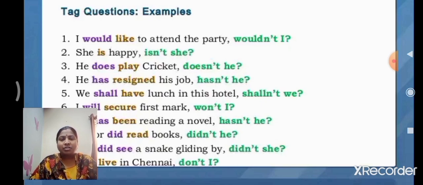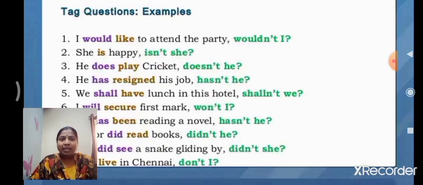Next, third example. He does play cricket. When we are told the third statement, he plays cricket, how can we divide the verb? Plays is V1 plus S form. So how can we divide the verb? Does plus V1.